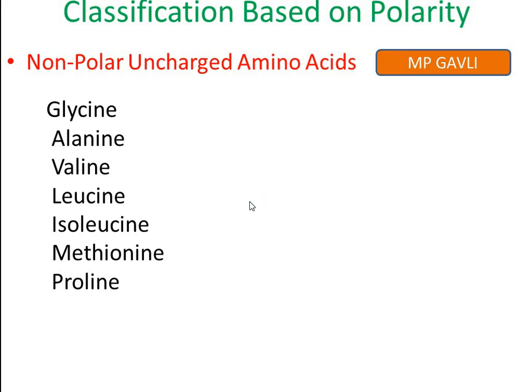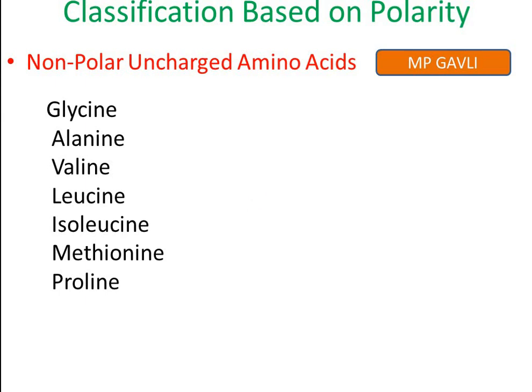What is polarity? Polarity is nothing but the ability to dissolve in water. So based on polarity, amino acids can be classified as polar and non-polar. The non-polar amino acids are hydrophobic in nature and insoluble in water, whereas polar amino acids are hydrophilic in nature